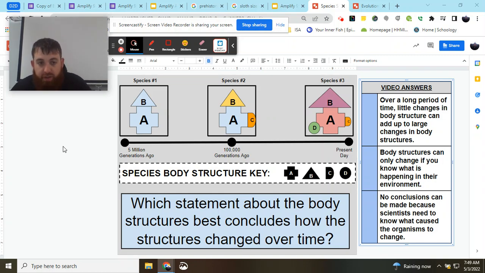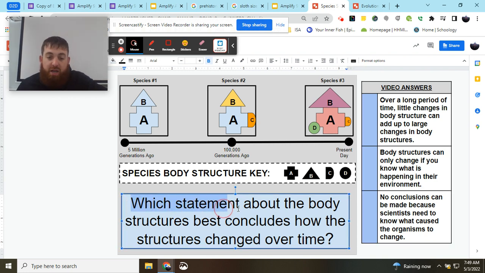Hey everybody, Mr. Regan here, and we're going to be looking at our next question that deals with different species and their body structures. We're going to be breaking down our answers to our questions along with the key concept we use to kind of figure it out. So, our question today is which statement about the body structures best concludes how the structures changed over time?